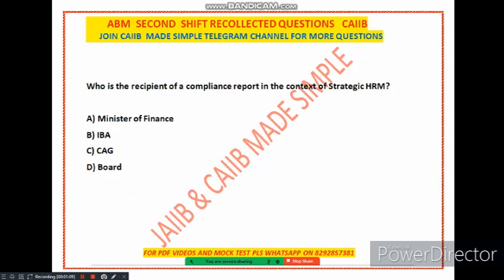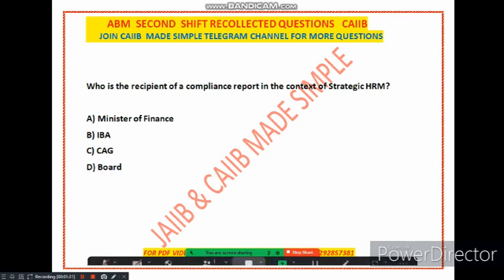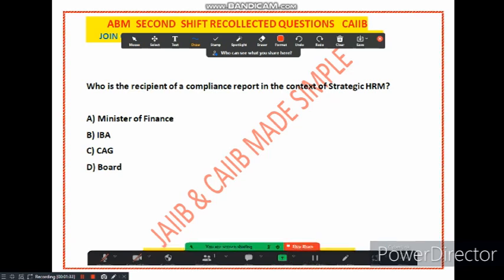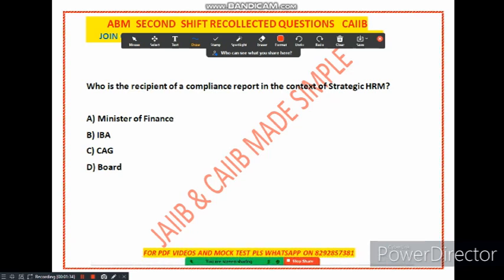Now the next question is, who is the recipient of a compliance report in the context of strategic HRM? Please go through this strategic HRM topic, very important from the examination point of view. The options are: option A, Ministry of Finance; option B, IBA; option C, CAG; option D, board.